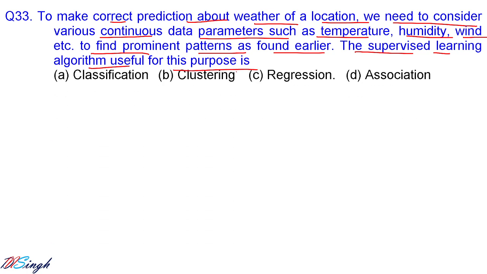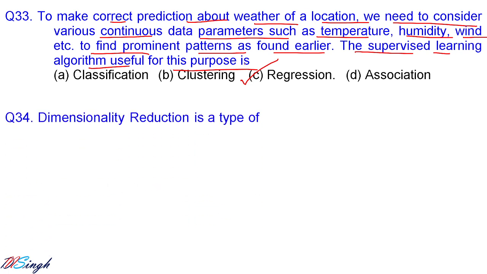As you can see, temperature, humidity and wind are all continuous variables where you have data at all points of time. So whenever you have continuous data in supervised learning, you are going to use what? Regression, not classification. For classification, you need to have what? Discrete data that can be classified into different classes based on its labels.